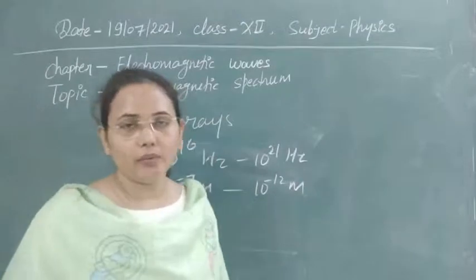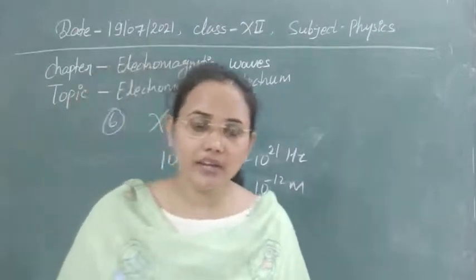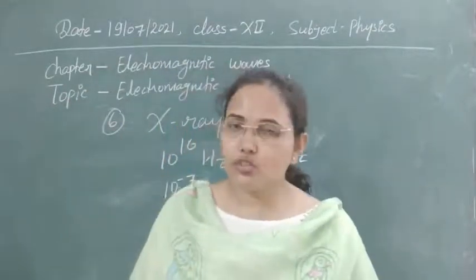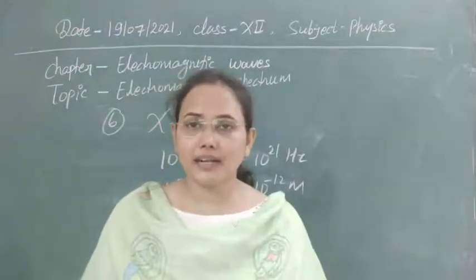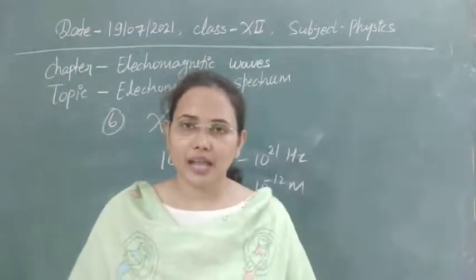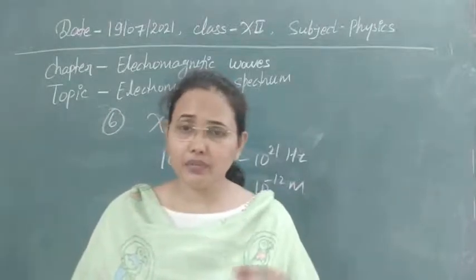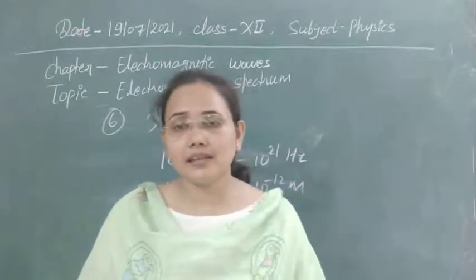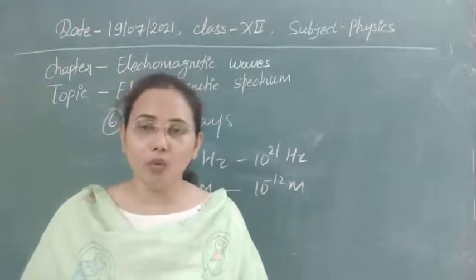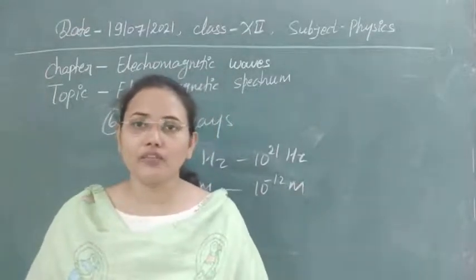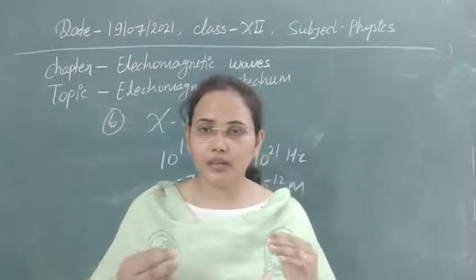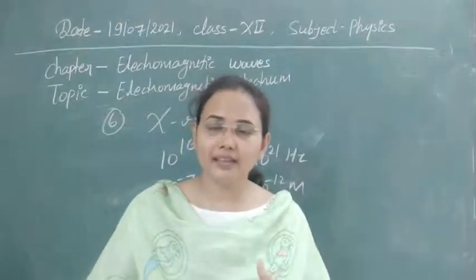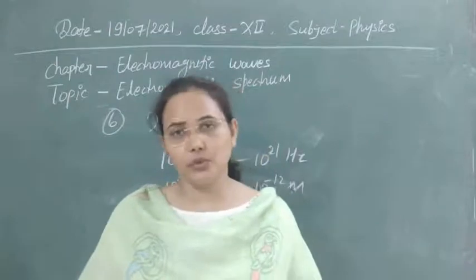Then after this information, let's see where we are using X-rays. One most important application, known by everyone, is that we use X-ray machines to take X-rays of the bones, and we can find out where our muscles and bones are cracked. So for the injury of cracking, we can use X-rays, you know already.